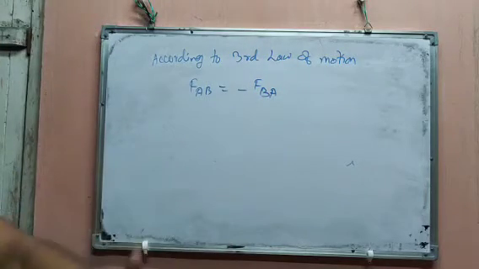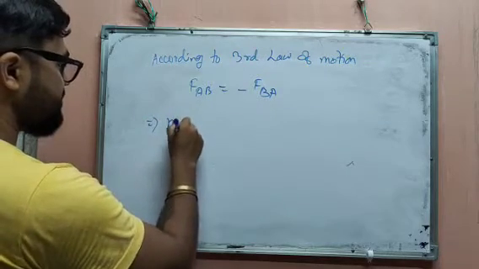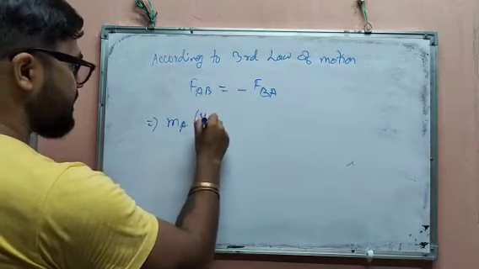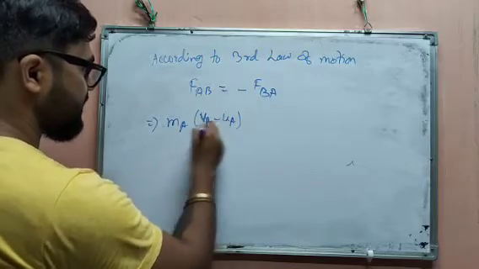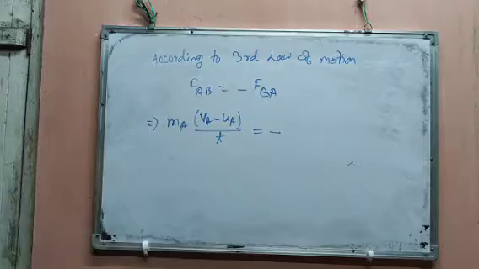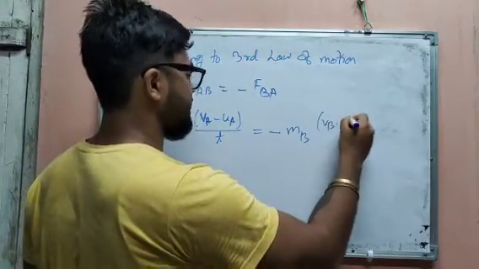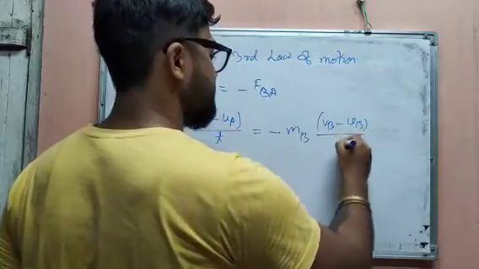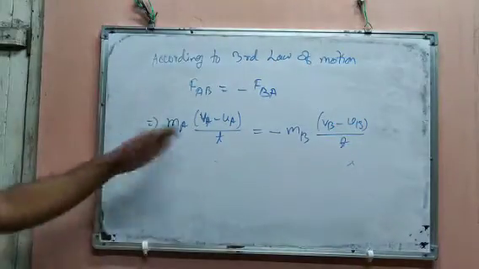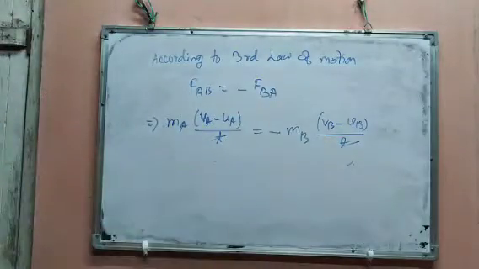Now FAB value we got: for object A, MA (VA minus UA) divided by T, and we have to give the minus sign, MB (VB minus UB) divided by T. Now T and T can be cancelled because T has the same value.